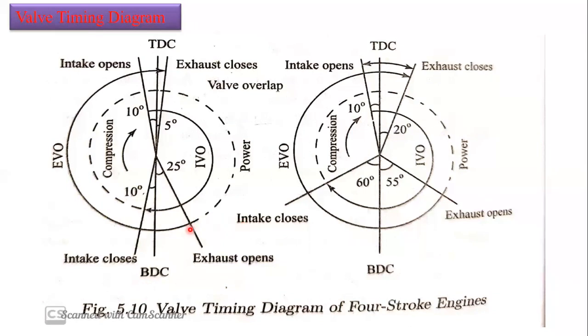Okay, efficiency is going to increase. So that's why we need to open 25 degrees earlier in case of low speed engines. But in case of high speed engines, since very high temperatures are going to be produced, we need to open earlier. Why? Because the temperature may increase enormously.